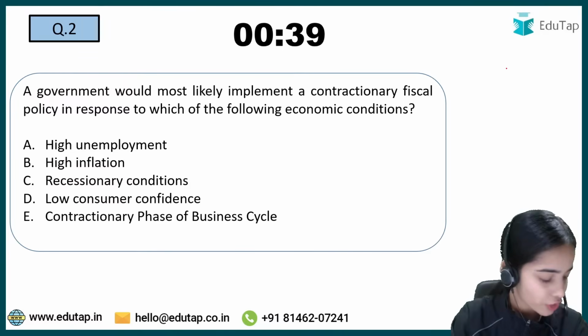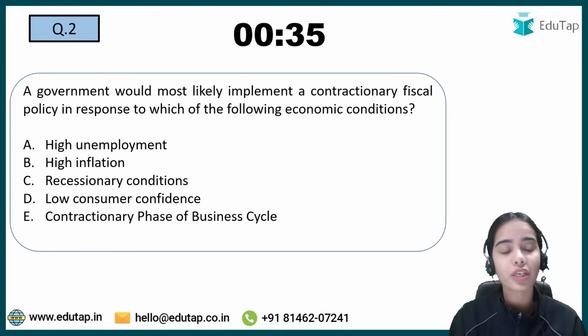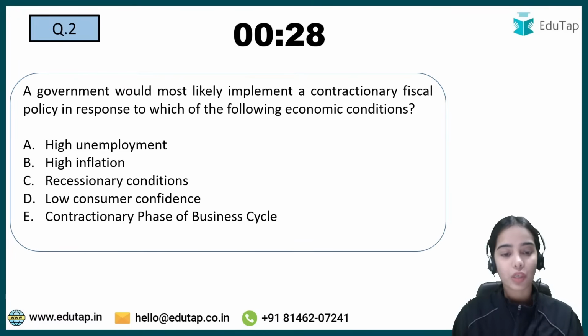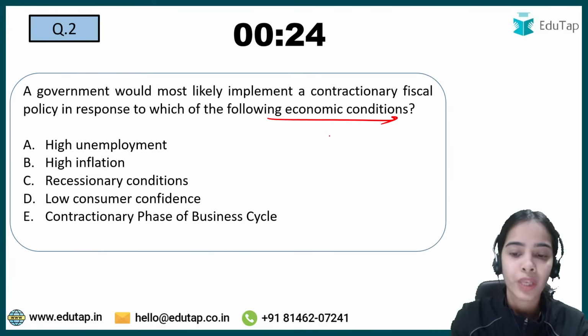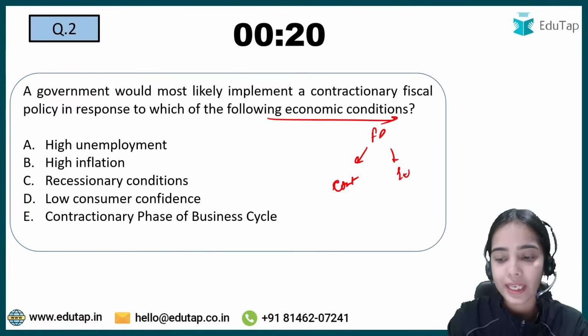Now coming to the next question, try to answer this question. A government would most likely implement a contractionary fiscal policy in response to which of the following economic conditions? So there is a contractionary fiscal policy that is being adopted. Now this is in response to which of the following economic conditions? So there is fiscal policy, either it can be contractionary or it can be expansionary.